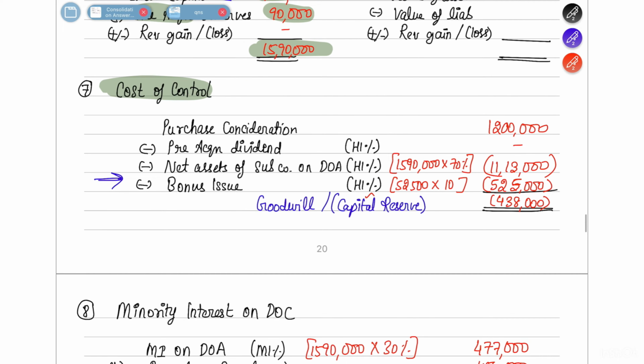Okay. So cost of control, which means goodwill or capital reserve. So goodwill or capital reserve, how will you find? First, purchase consideration of 12 lakh will come.